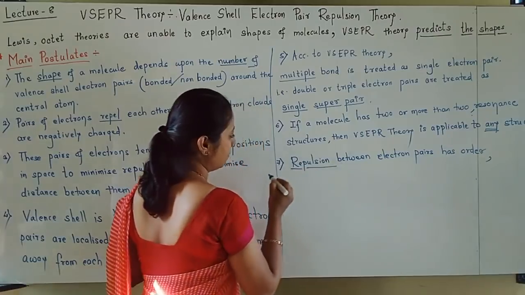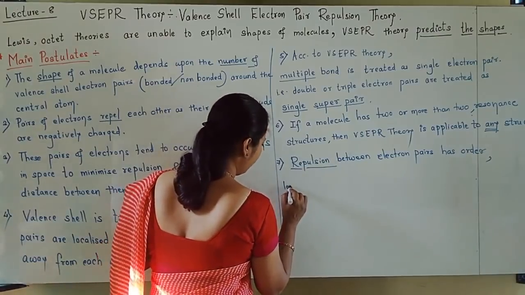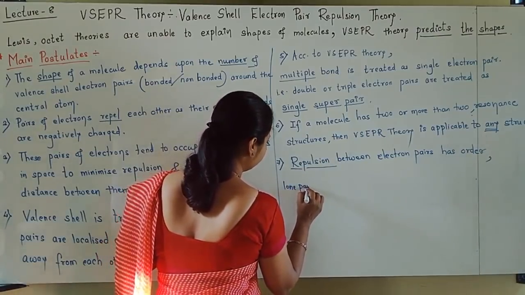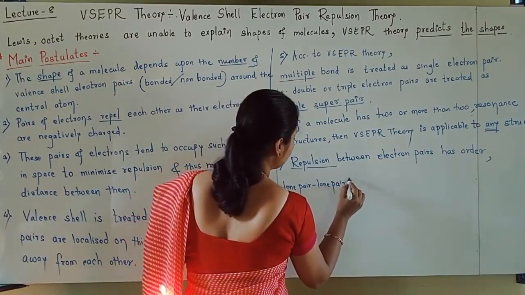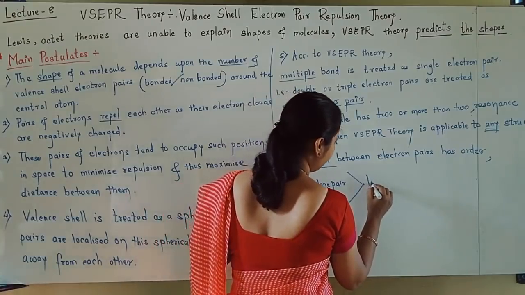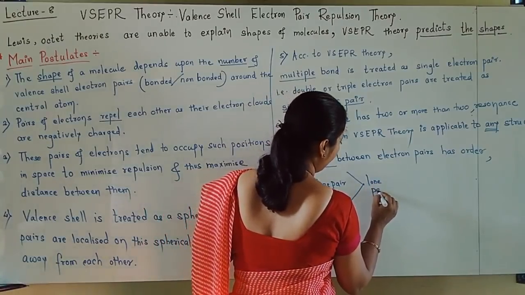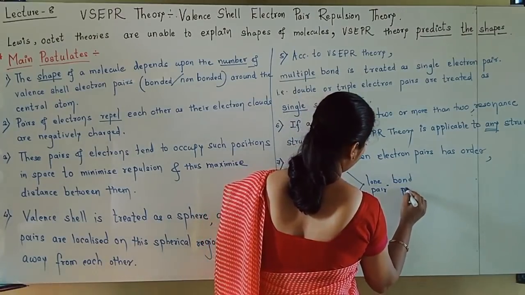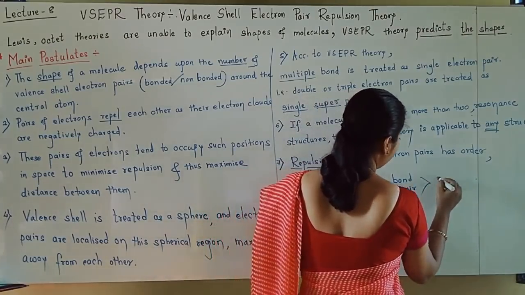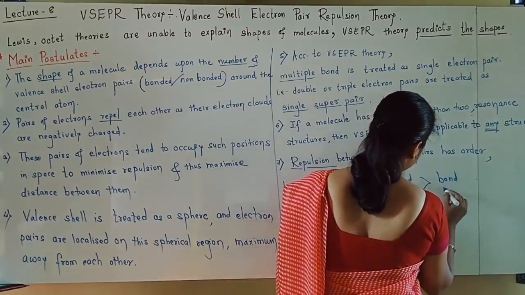Writing repulsion is very important. Lone pair-lone pair repulsion is more than lone pair-bond pair repulsion, which is more than bond pair repulsion.